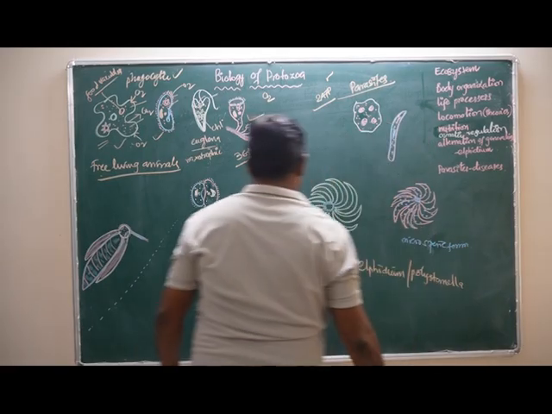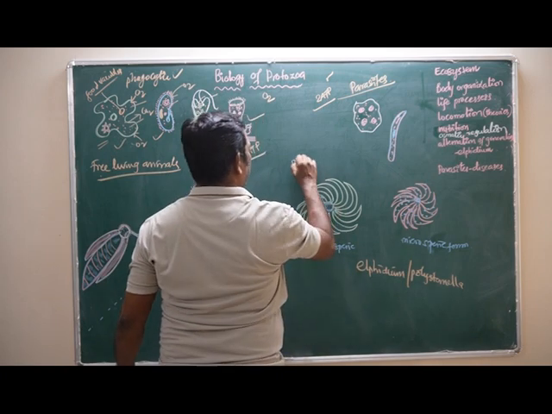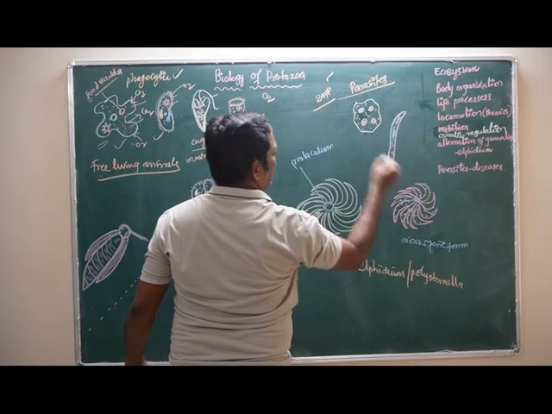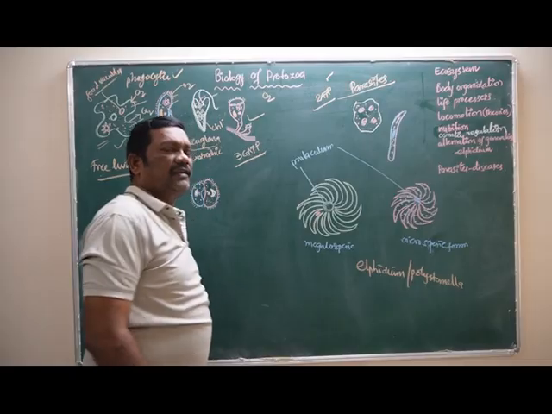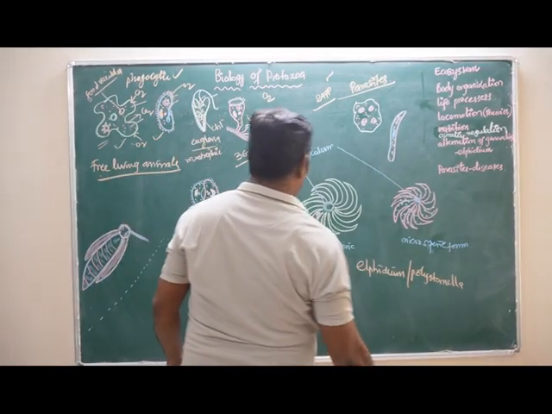What are the differences between the megalospheric and microspheric forms? In this one the proloculum is long, and in this one the proloculum is very short. With the help of the proloculum, we can identify whether it is the megalospheric form or the microspheric form.